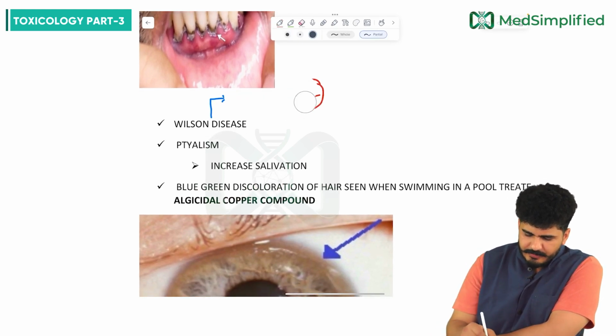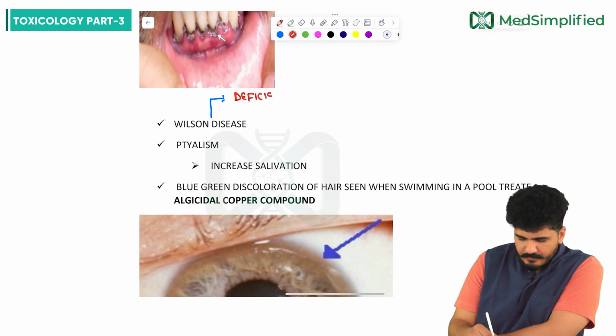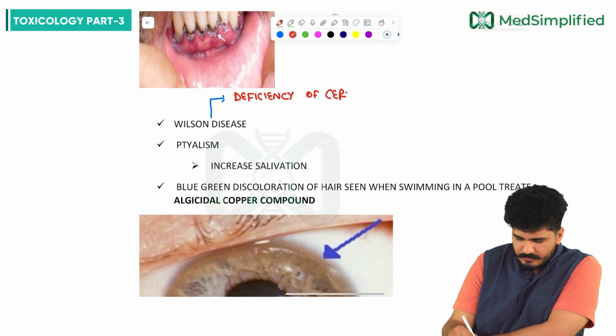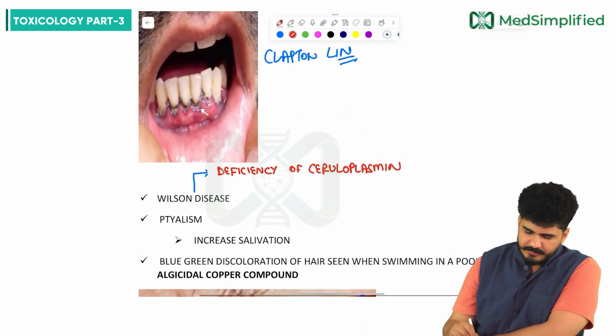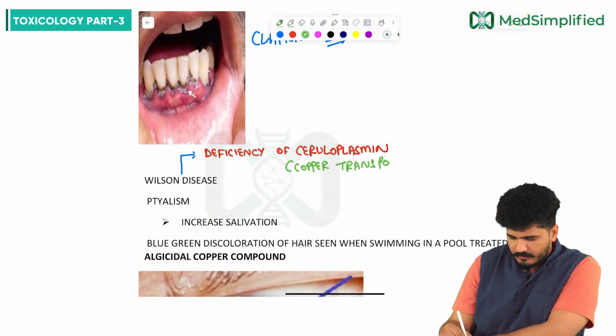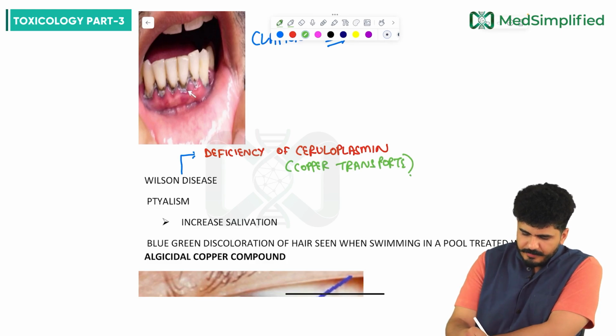Actually, I'll tell you the mechanism right here in Wilson disease, which is very, very important. In Wilson disease, there is a deficiency of ceruloplasmin, and ceruloplasmin is a copper transporter. So what will happen? The copper is not getting transported due to deficiency of ceruloplasmin.